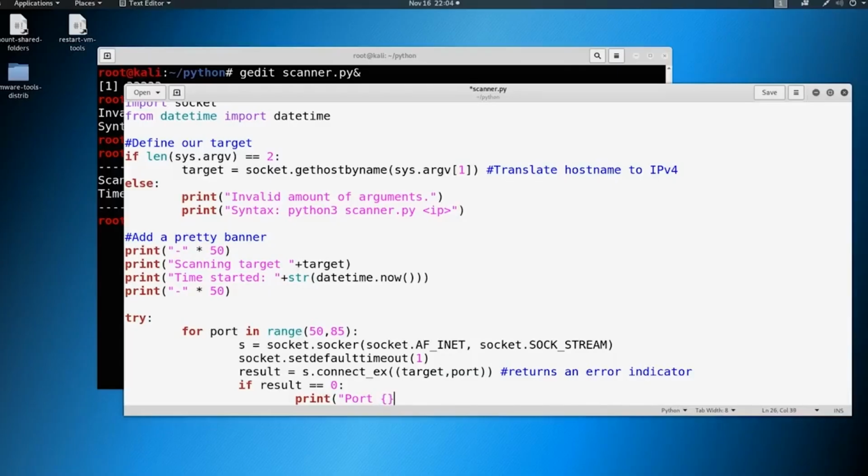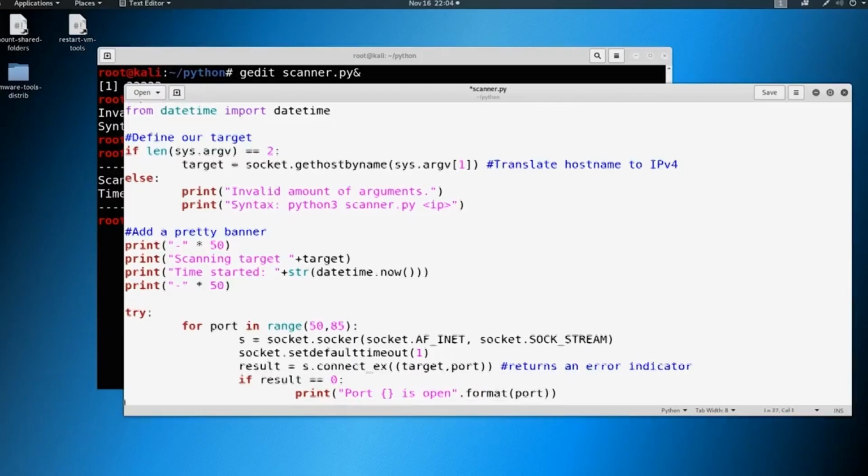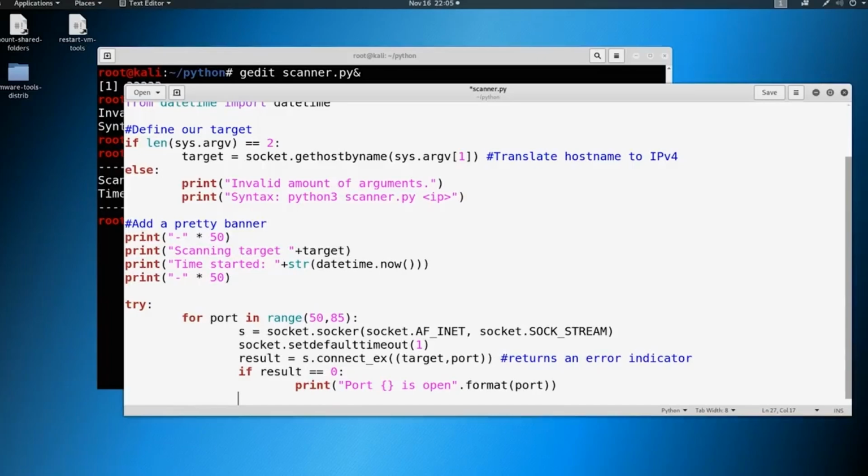We'll throw this in here this time for a placeholder instead. We'll say is open, and we'll do format port. And then one more thing, I'll close it out, and we'll walk through this one more time so that it all makes sense. Okay, so then we're closing the connection. So we've got this try statement. Let's walk through it one more time.